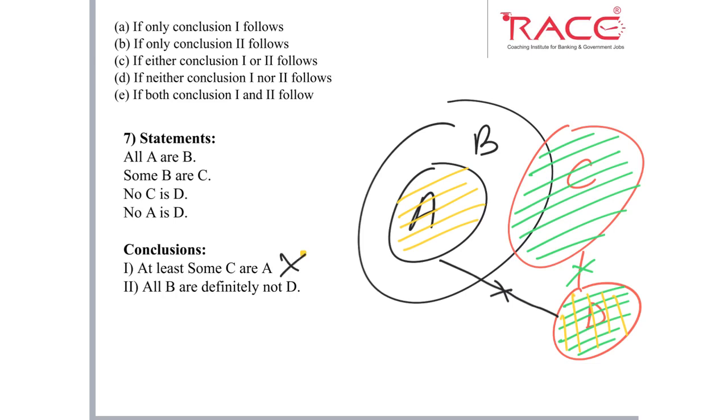Next, all B are definitely not D. Yes, this is true. As you can see, some part of B has negative relation with D, so all B cannot be a part of D. So what is our answer in this question? Option B, only second conclusion follows.